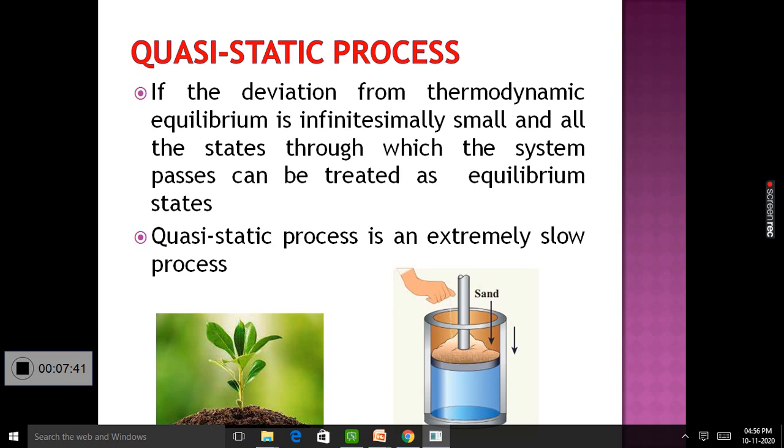The gas is gradually and slowly compressed. Its temperature may increase, but instantaneously there is no change. The process appears to be static. So the system passes through equilibrium states. Such a thermodynamic process is known as quasi-static process.